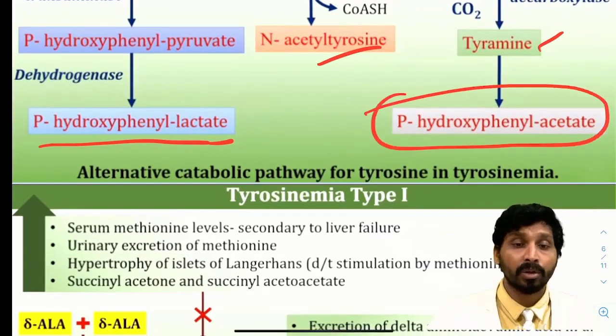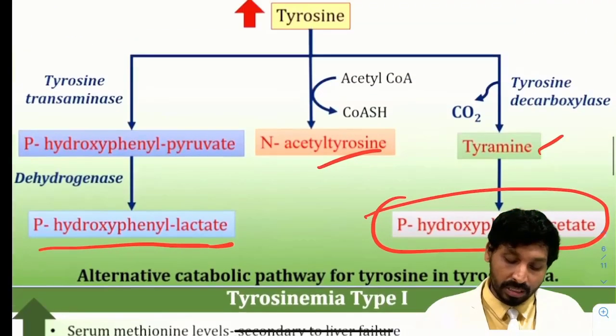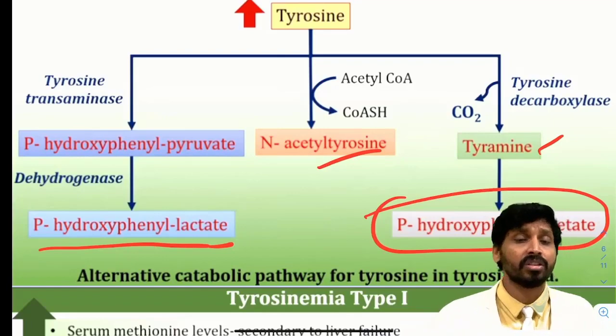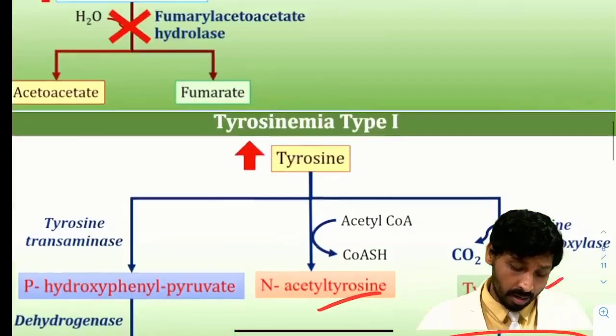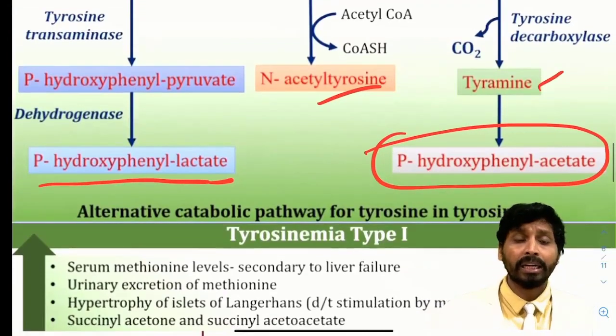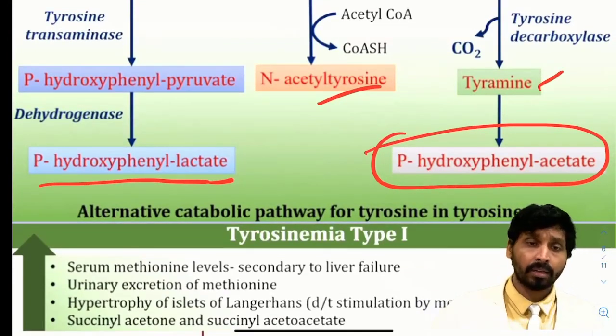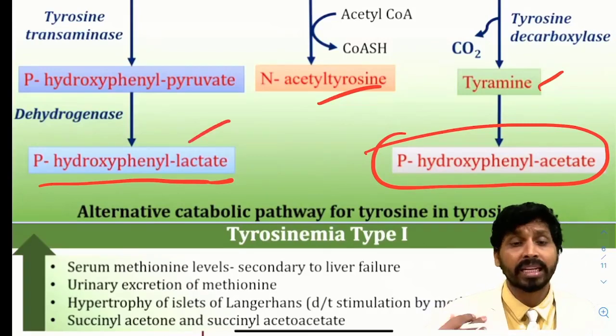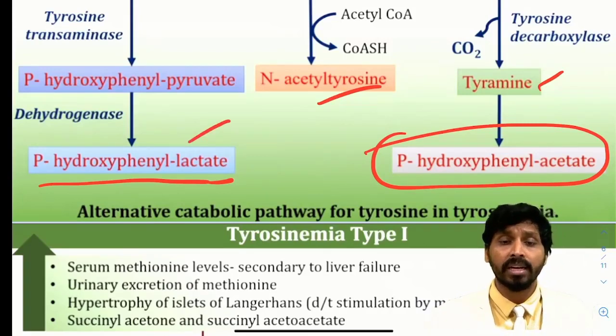So this is the alternative catabolic pathway for tyrosine in tyrosinemia. Otherwise it would enter the gluconeogenic or ketogenic pathway, but as there is a deficiency of that particular enzyme, the alternative metabolites of tyrosine are para-hydroxyphenyl lactate, N-acetyl tyrosine, and para-hydroxyphenyl acetate.